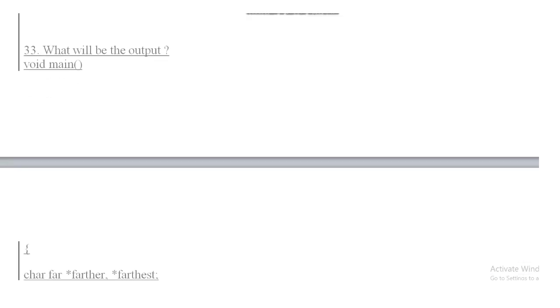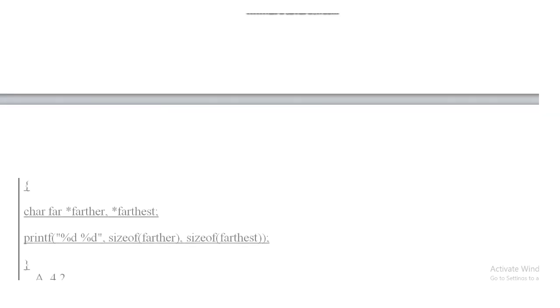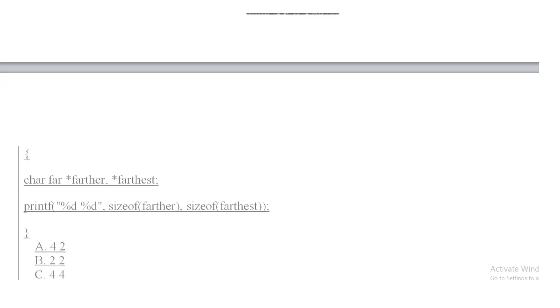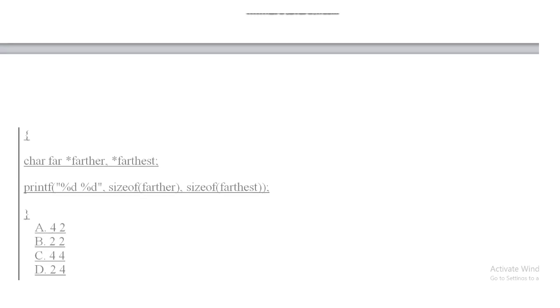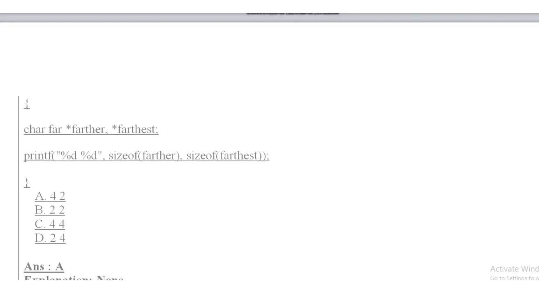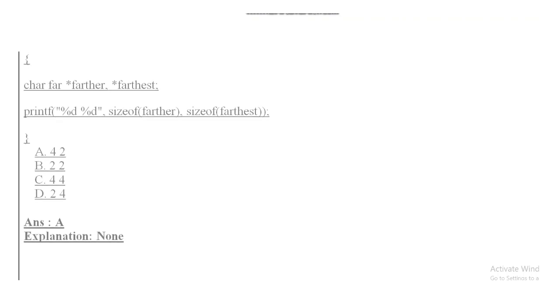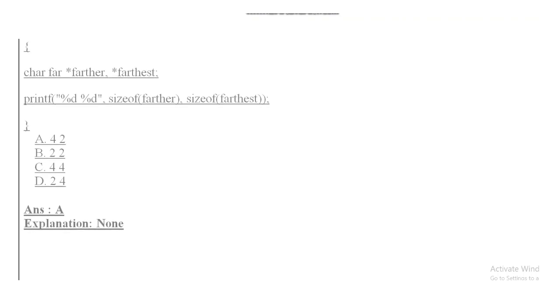What will be the output of the program? void main, char far *farther and *farthest, and a printf statement, the sizes of farther and farthest are printed. So the answer of this question is option A, that is 4 and 2.